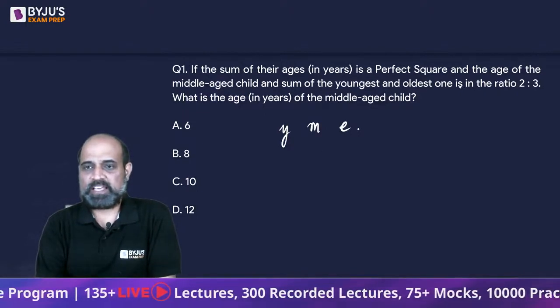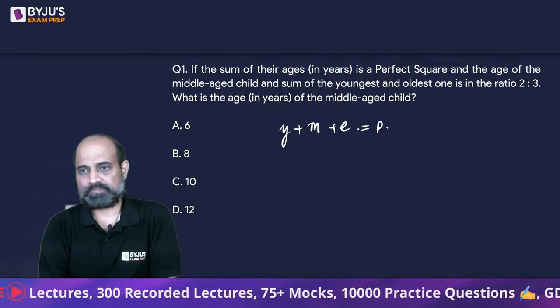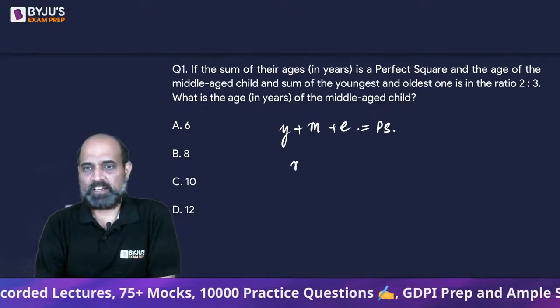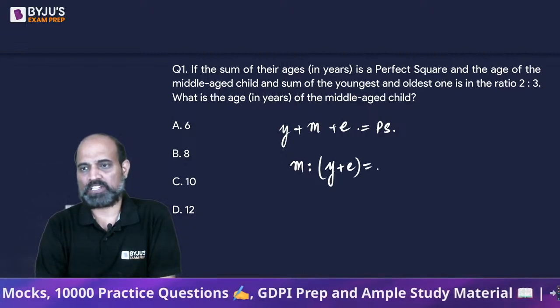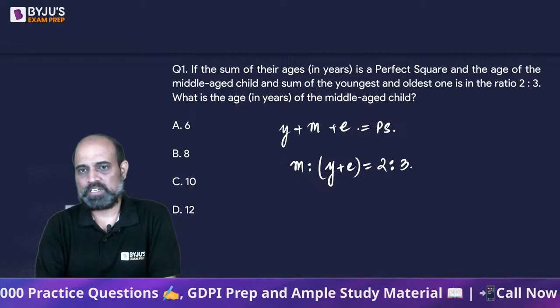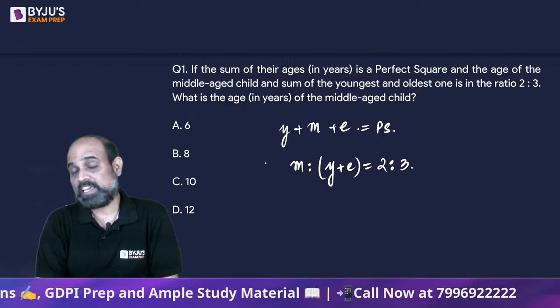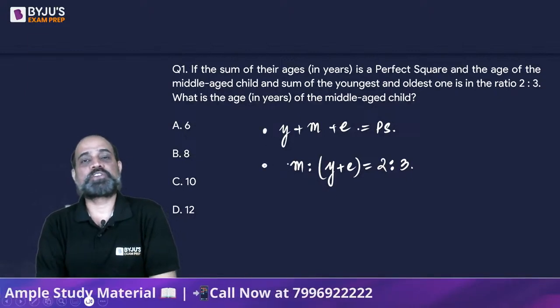It is given that their sum is a perfect square, right? And the age of the middle child is to the sum of the youngest and the oldest one in the ratio 2:3. So these are the 2 conditions given to us.